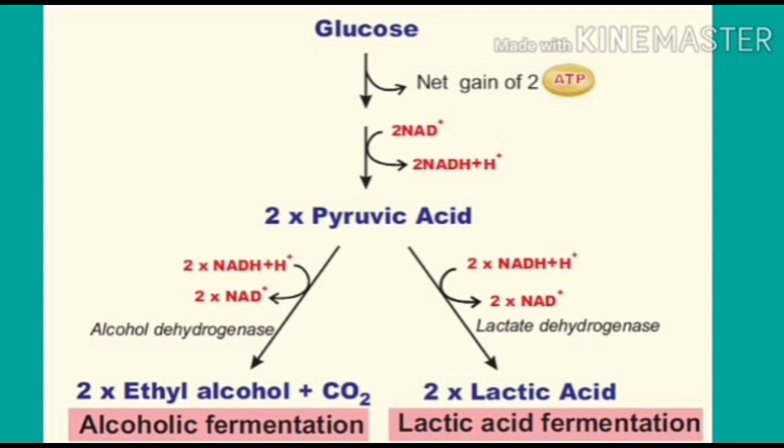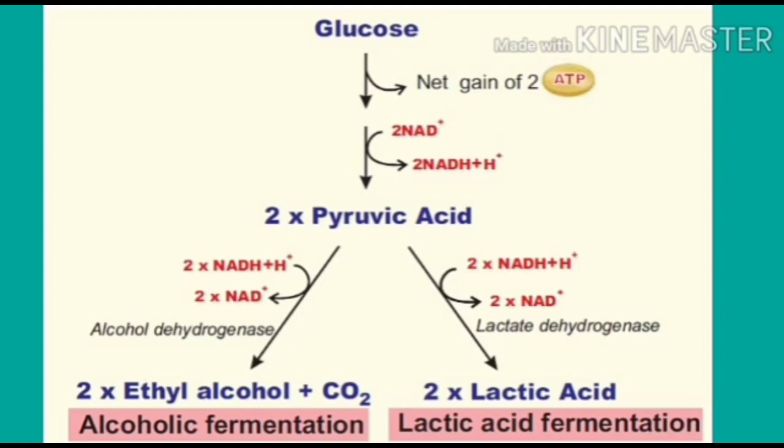The 2 pyruvic acids convert into 2 lactic acids, and carbon dioxide is not produced. Each lactic acid consists of 3 carbons, but in ethyl alcohol each one consists of only 2 carbons, because one carbon comes out in the form of carbon dioxide.